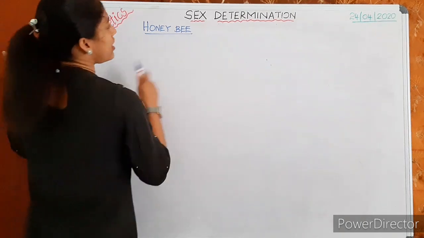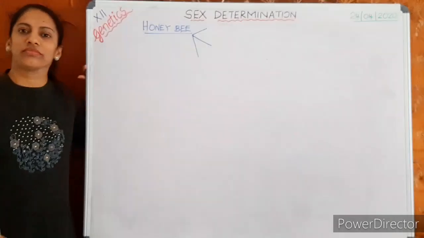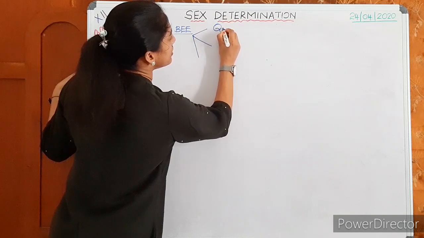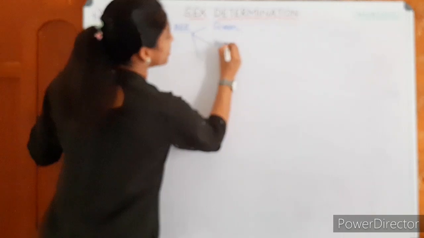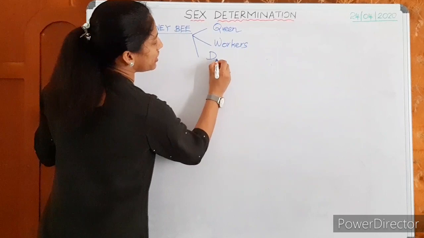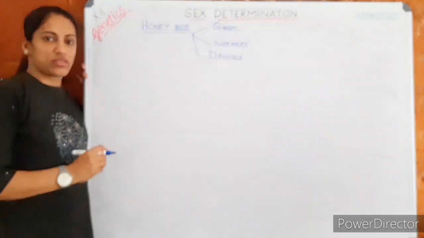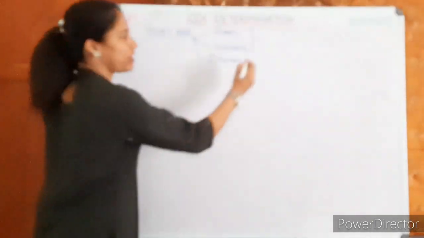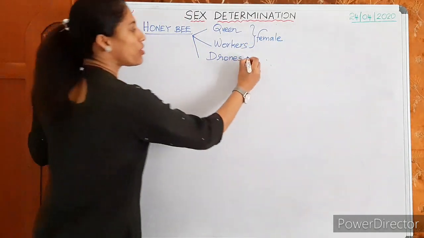Before that, just tell me which are the different types of members in a honeybee colony. Do you know that? Everyone knows it contains a queen, then it contains worker bees, and also it contains drones. Among these, queen and worker bees are female, whereas drones are male.